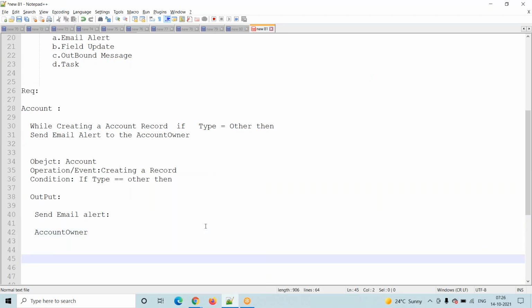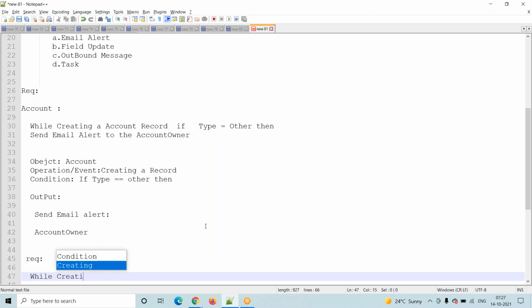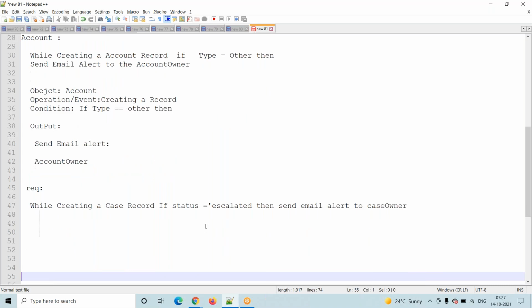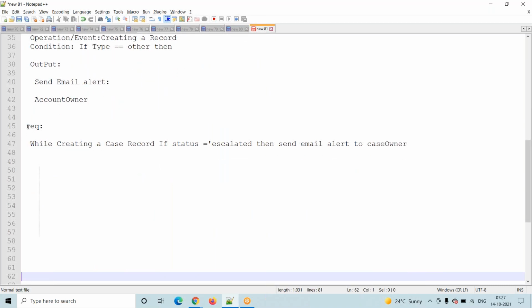Now, my requirement is: while creating a case record, if status is equal to Escalated, then send an email alert to the case owner. This is my requirement.